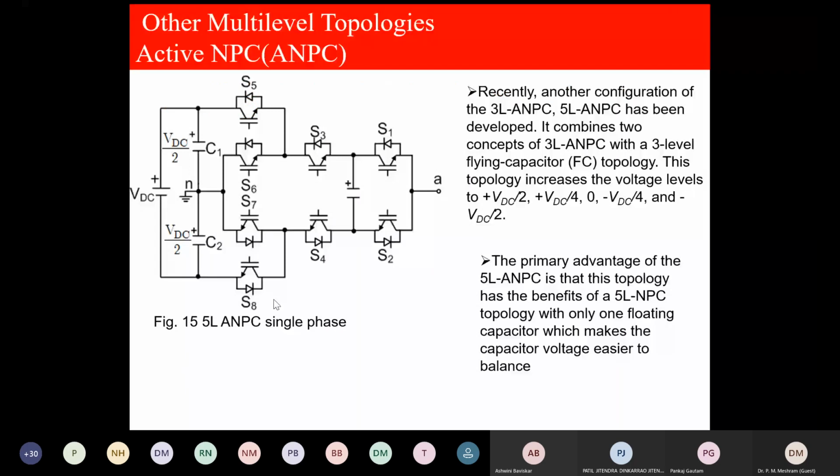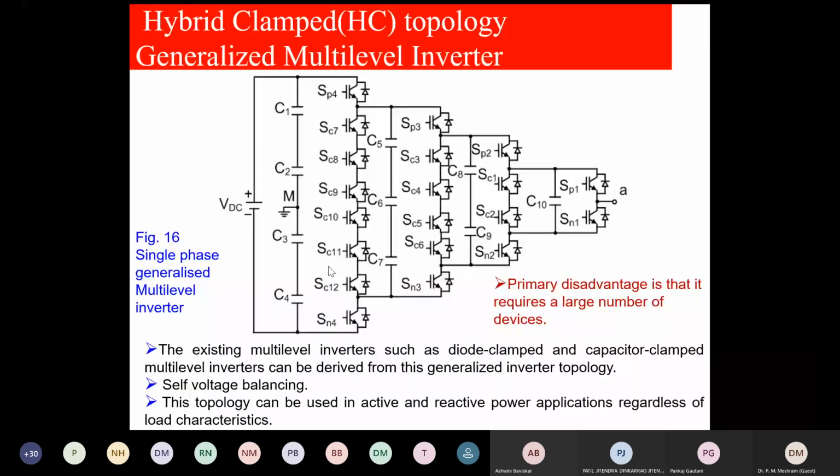This is hybrid clamped. Some of the topologies you will find have not been picked up by the industry, but they are still part of the research. Maybe in the future, if they find some advantages, they may use them. This is a hybrid clamp generalized multi-level inverter. So we can have many levels by this. This is again a hybrid clamped single phase multi-level inverter.